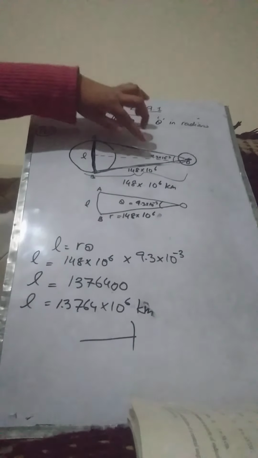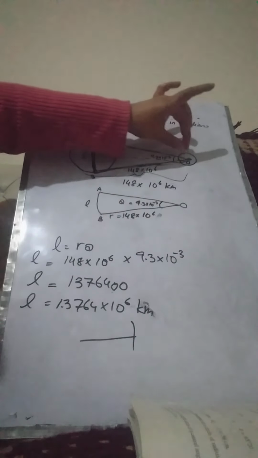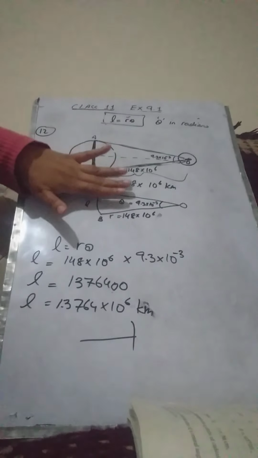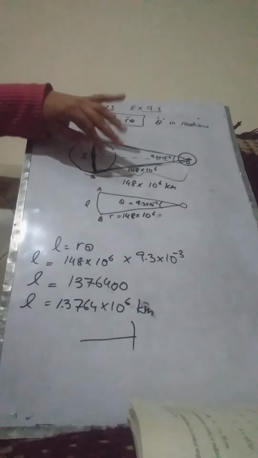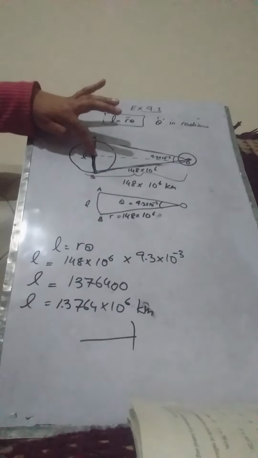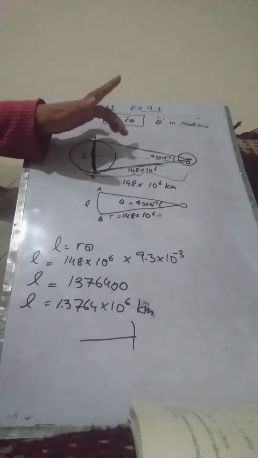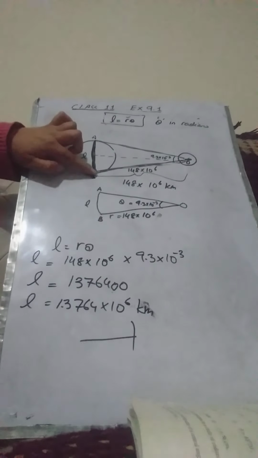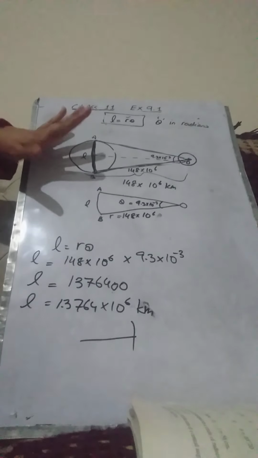They had given us the angle of the sun, which is made at the eye of the observer. The distance is very large, so this angle was approximately equal to 0. So these lines were very near to one another, therefore whether it is this distance or this distance, these distances are the same because the angle was very, very small. Also the arc from A to B and the straight line from A to B were the same.